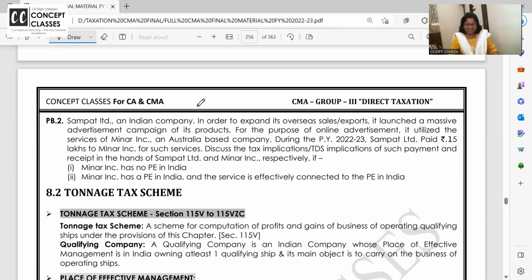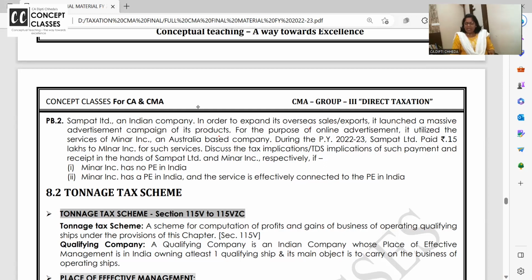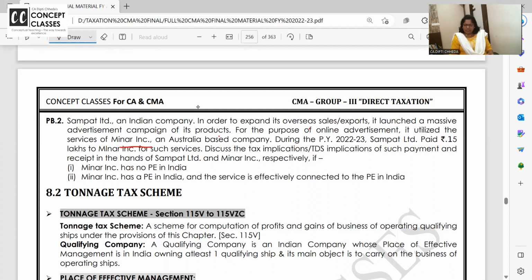Correct or not? Sampath Limited, an Indian company, in order to expand overseas sales, it has launched a massive advertisement. So we are Indians, we have launched advertisement, and for this purpose we are giving online advertisement service of Minar, an Australia-based company. Now we have paid 15 lakhs.